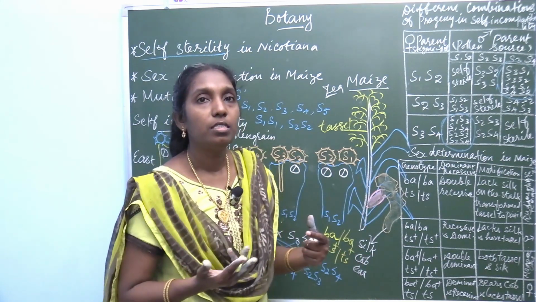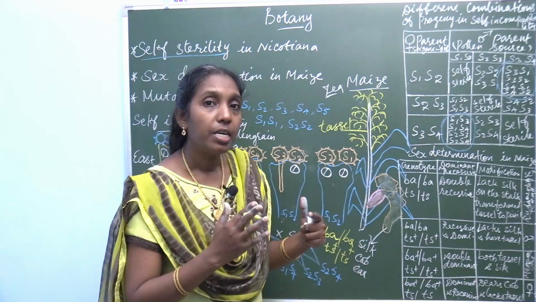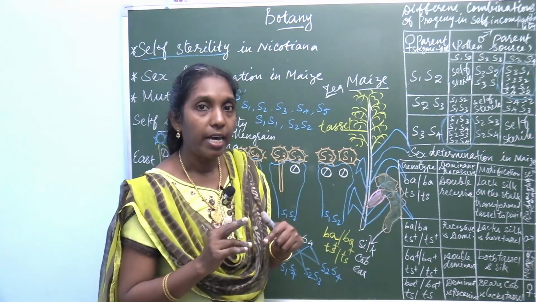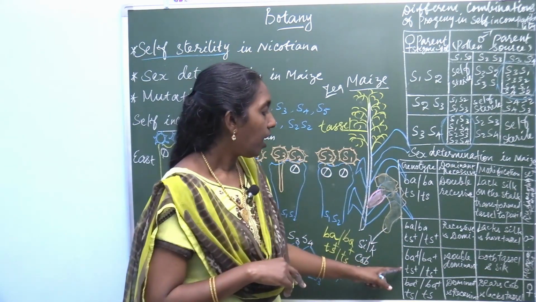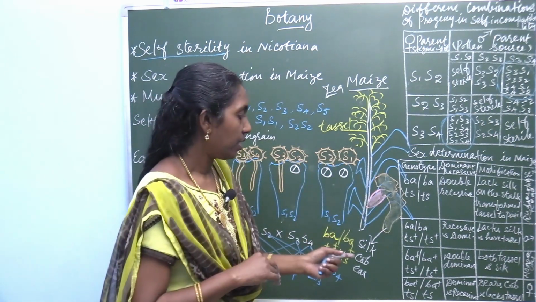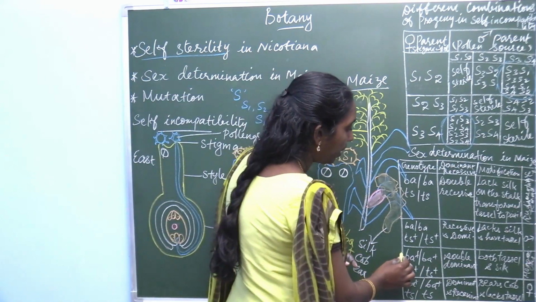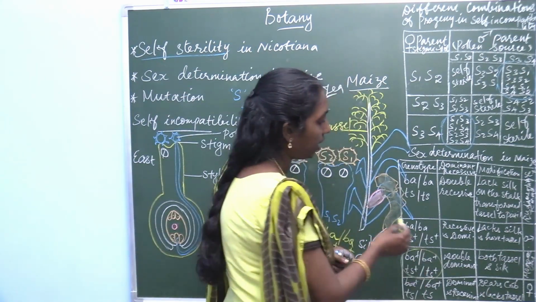Then the third genotype: BA dominant, barren dominant, and TS dominant. Both are dominant, a double dominant.